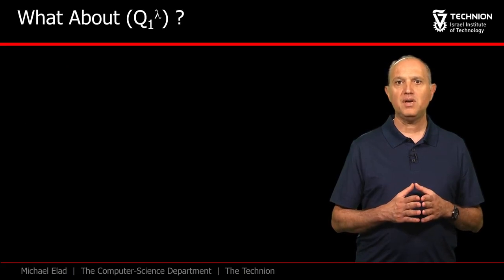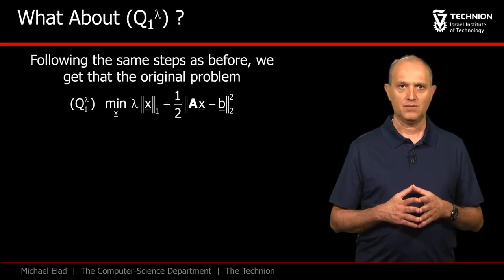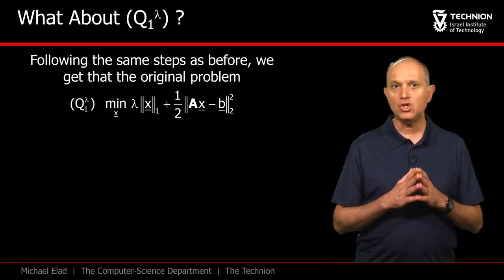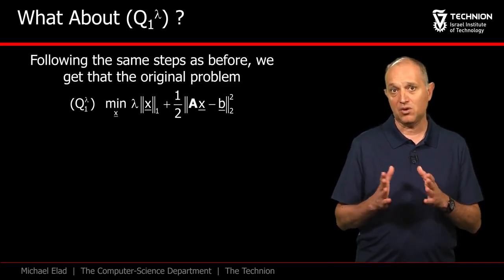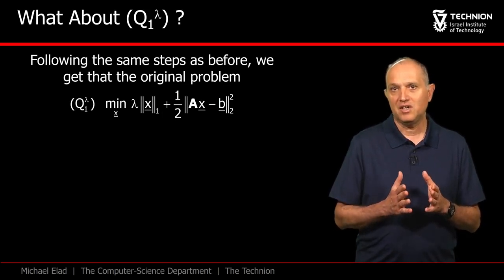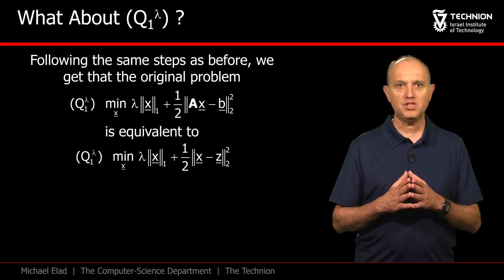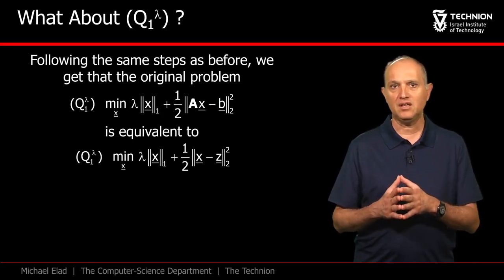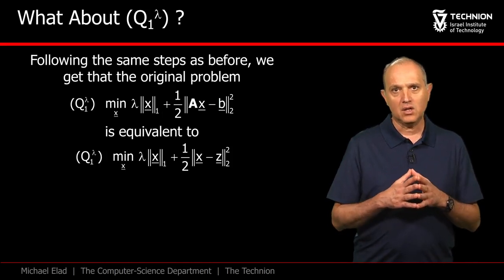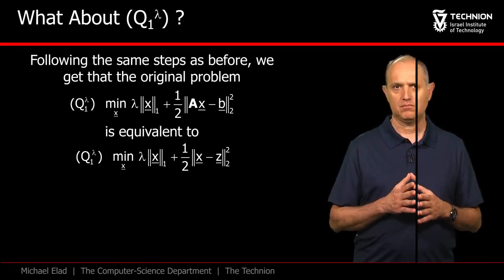We turn now to the basis pursuit in the Lagrangian form and aim to find its solution. I remind you that this task is not NP-hard, and in fact it is a convex problem. Still, it will be great to discover that solving it is easily obtained with a closed form expression. Taking the same steps as before, it is easy to see that Q1 lambda is equivalent to this simplified form where z is A transpose times B.